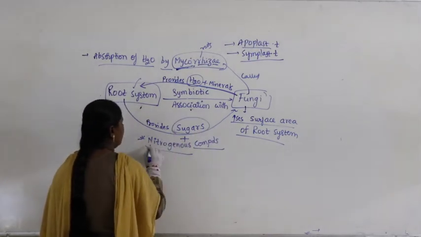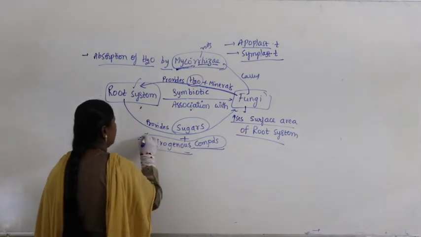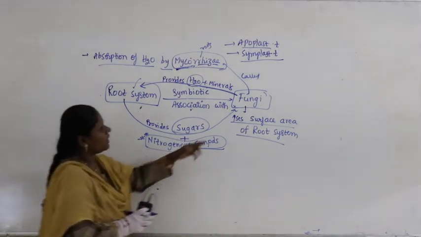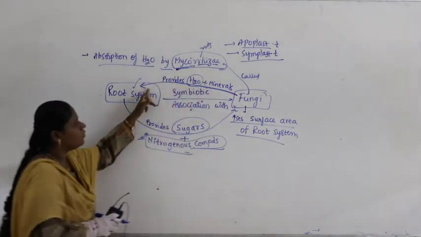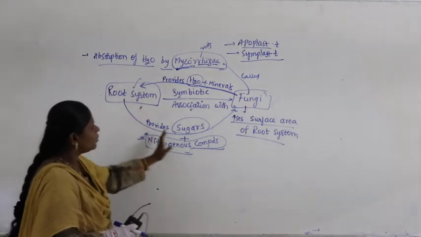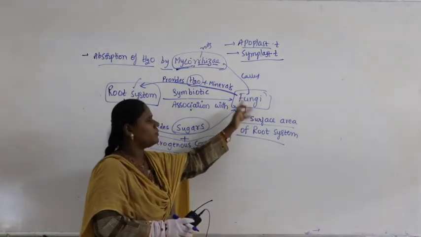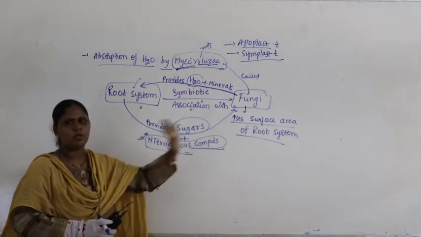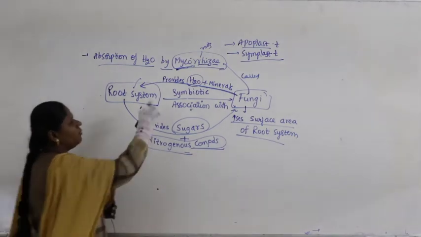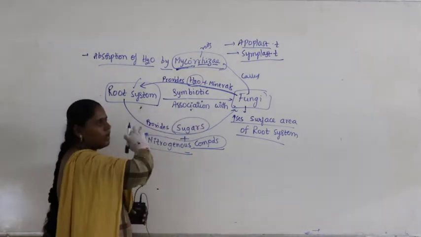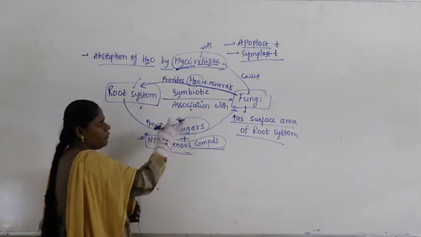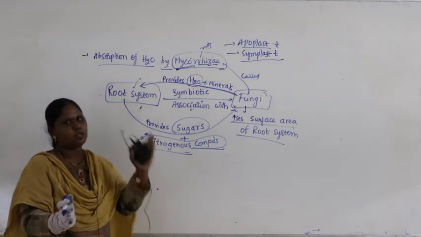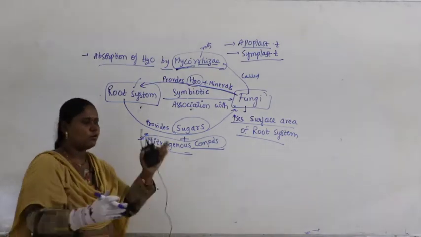So fungi is giving water and minerals to the root, and in return the root is giving sugars and nitrogenous compounds to the fungi.